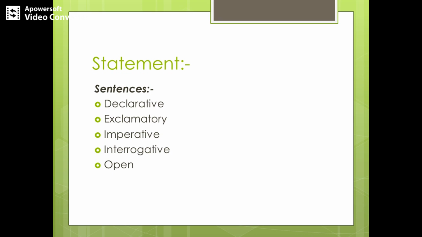So why we have discussed all these different sentences is that we will come to know what the different kinds of sentences are, and from these, what a statement is, and from a statement we can decide what a proposition is. So declarative is a statement which is a definite statement. It's a definite sentence and anybody can decide the truth value of this particular sentence.